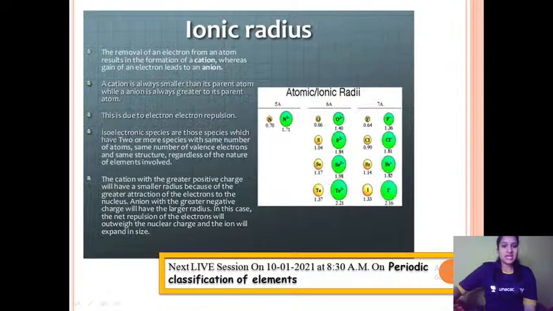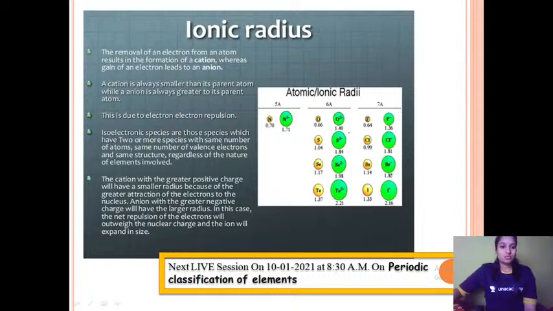So next is ionic radius. Ionic radius is nothing but the distance from the center of the nucleus to the outermost shell in an ion. It may be a cation or it may be an anion. The cations are formed by loss of electrons, whereas anions are formed by gain of electrons in the parent atom. Now, when loss of electrons takes place, definitely the size of the cation will be smaller than that of its parent atom. Correct? So, the shell will be reduced. So, cations are smaller in size than their parent atoms.